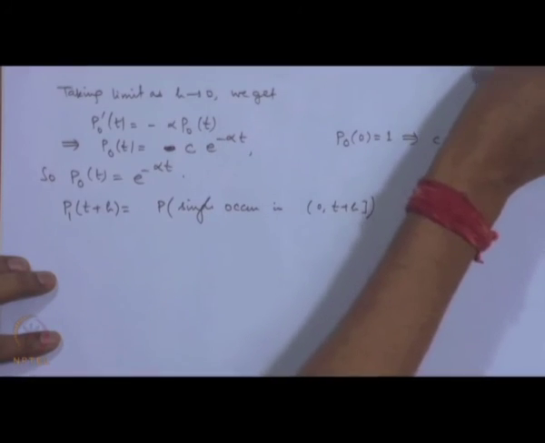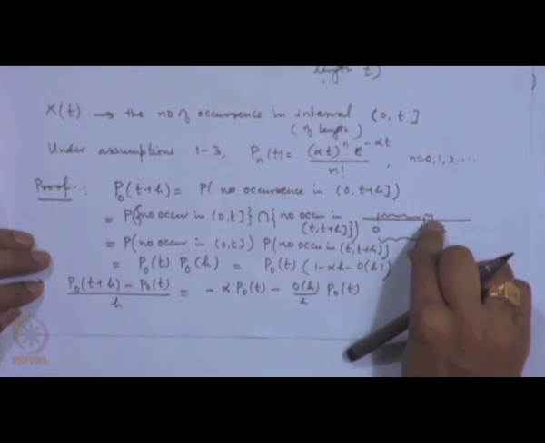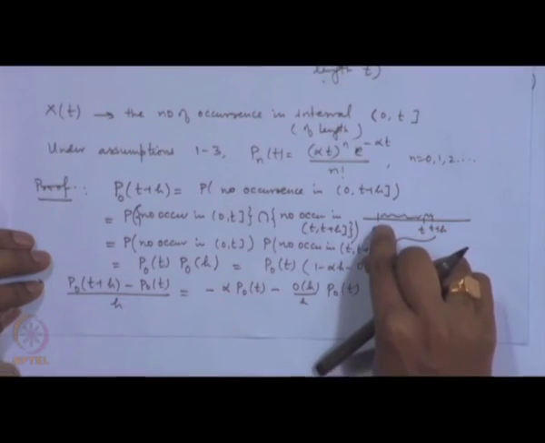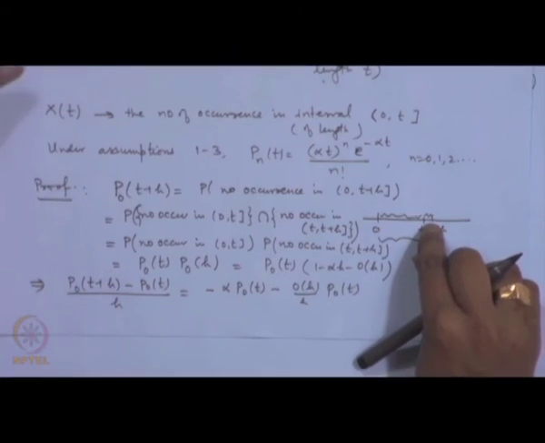Once again, let us look at this interval. If we say from 0 to t plus h there is one occurrence, then that one occurrence can be in 0 to t or it could be from t to t plus h.